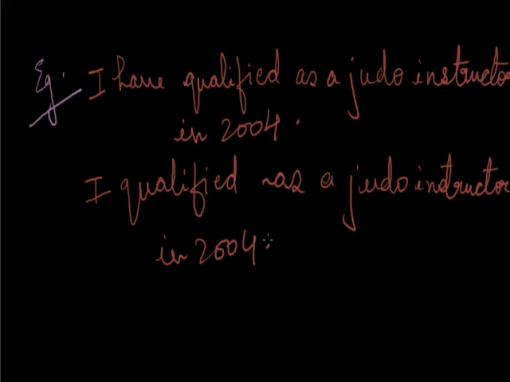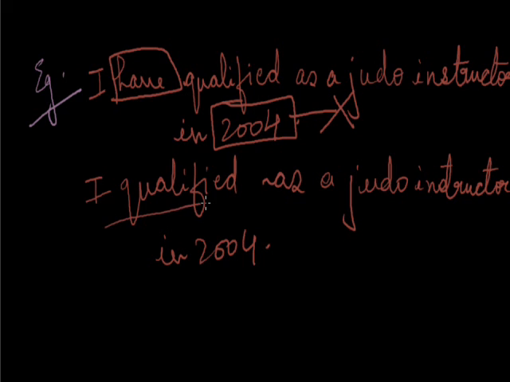As I've said, present perfect tense does not take past time. Have tells us we are talking about present perfect, and it doesn't take past time, but here a past time is being taken, so this is a wrong sentence. Coming to the next, I qualified as a judo instructor in 2004. Qualified itself says that it was somewhere in the past, and the past time is given to us.